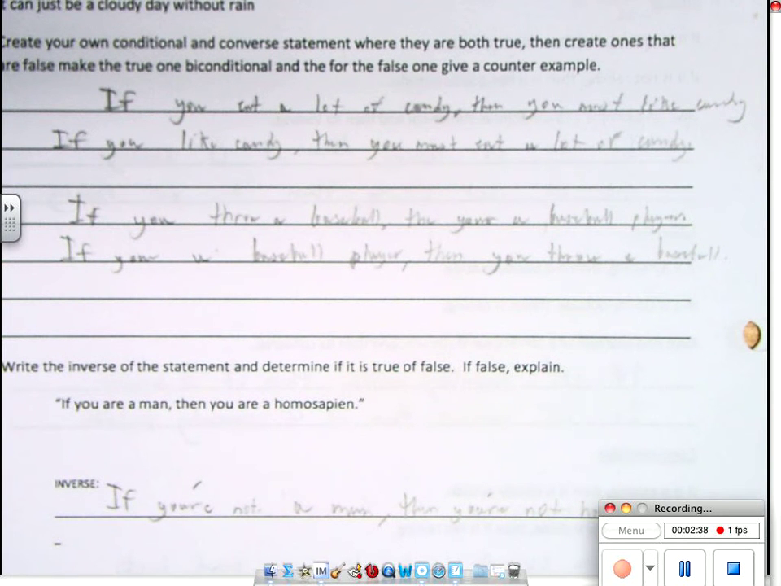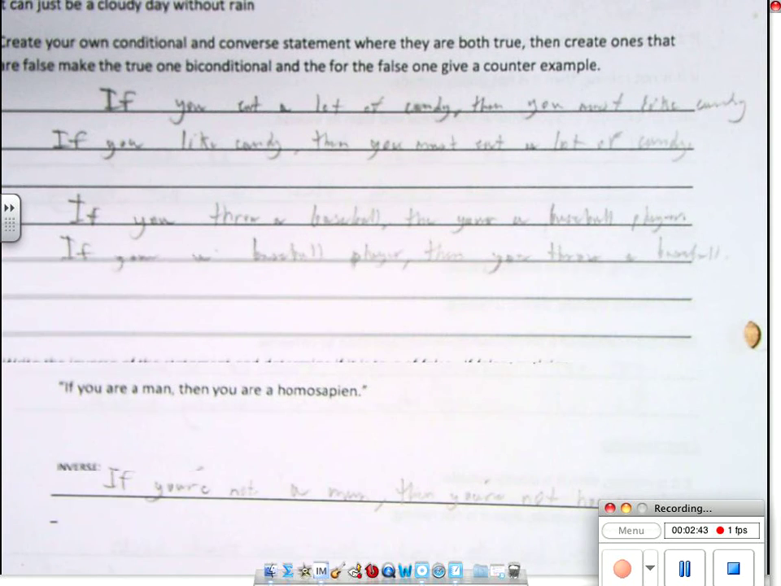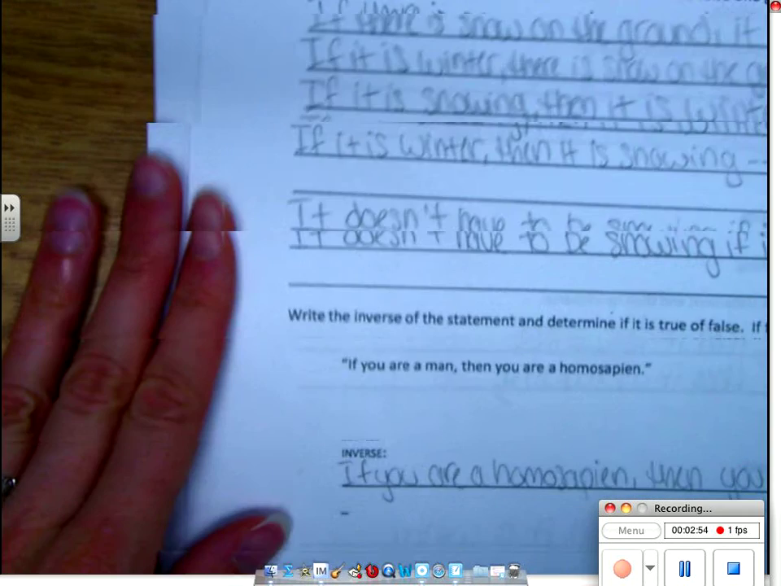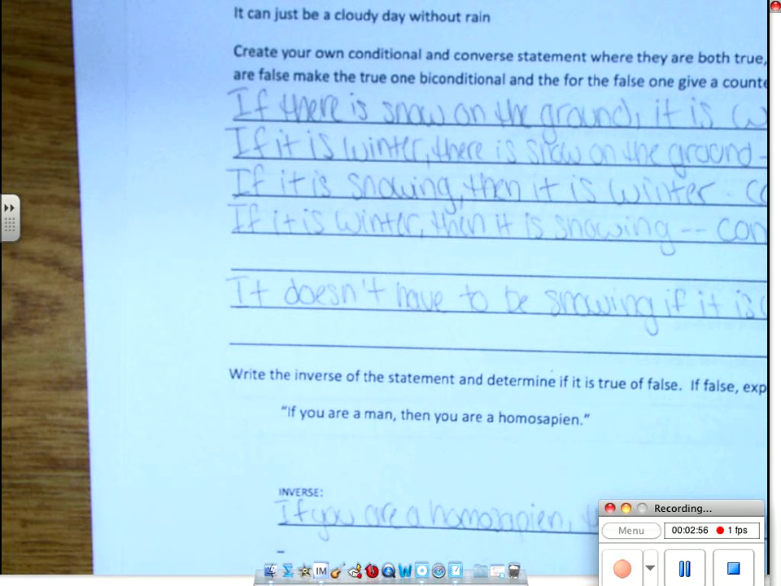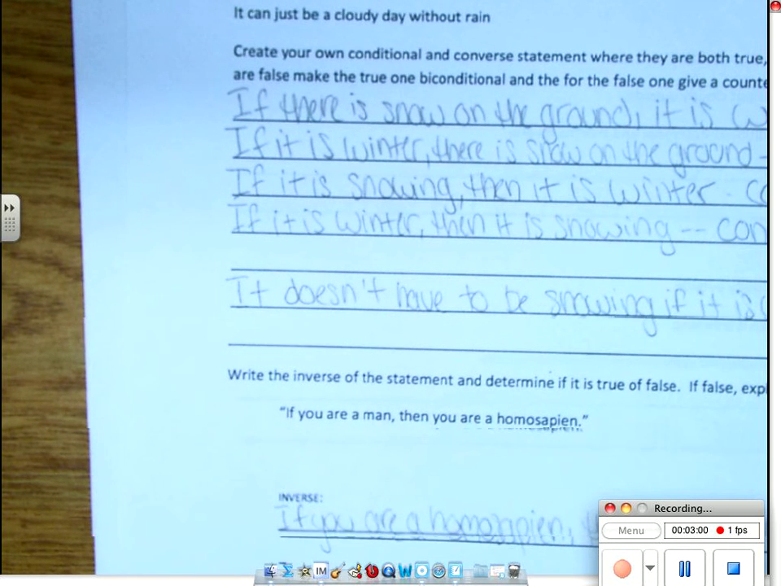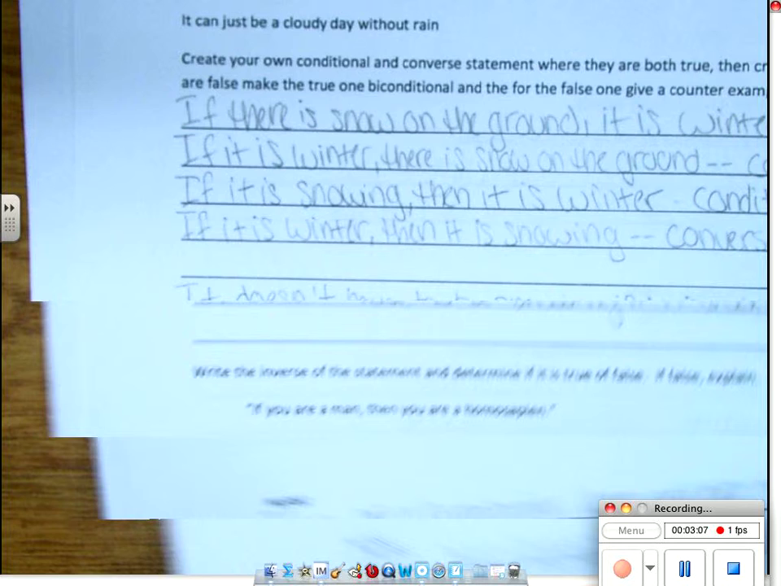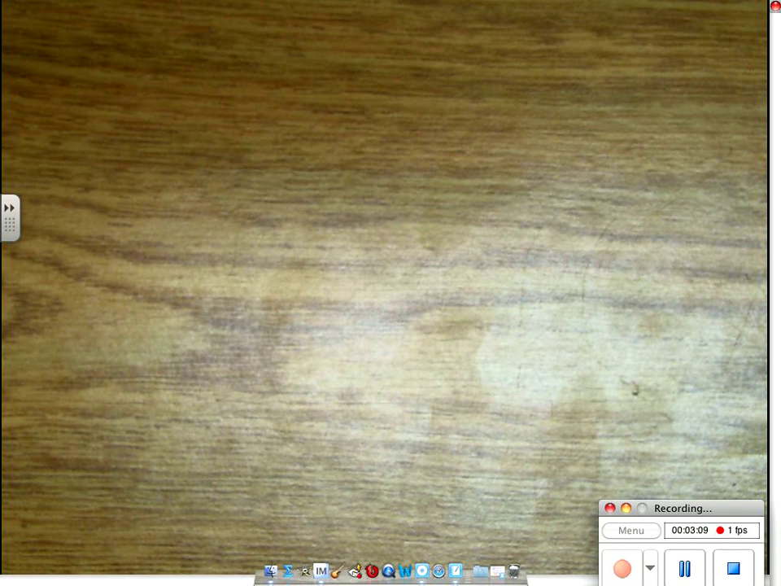Anybody have a good biconditional, conditional and converse where they have a good biconditional statement from it? You think you do? Let me see. Thank you, Daniel. Okay. So the problem with this one is there could be a good counterexample for it. If there's snow on the ground, it's winter. If it's winter, there's snow on the ground. Sometimes it's winter when there's no snow on the ground, so that would be a counterexample, not a biconditional.